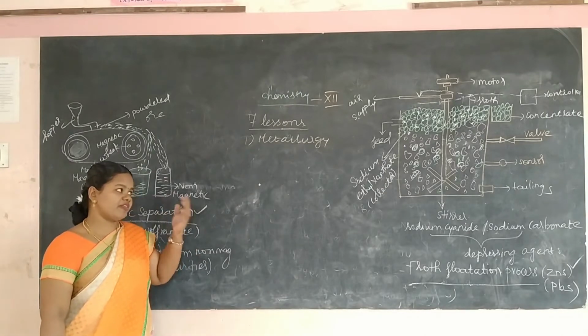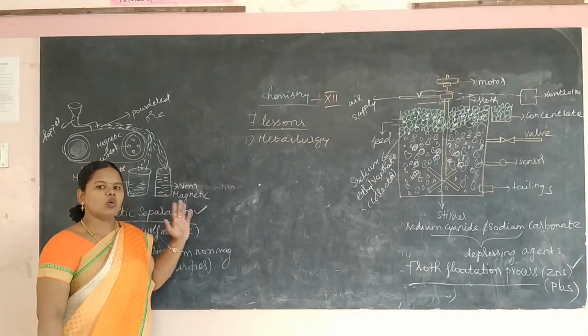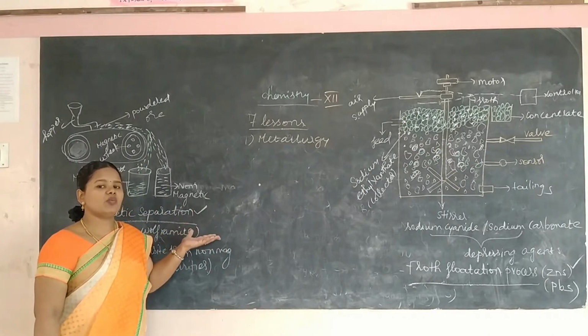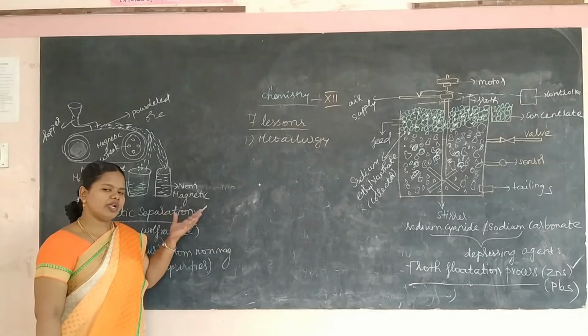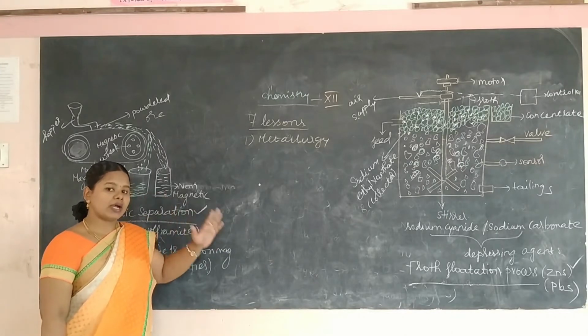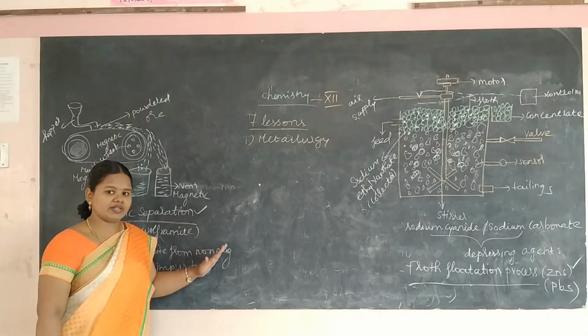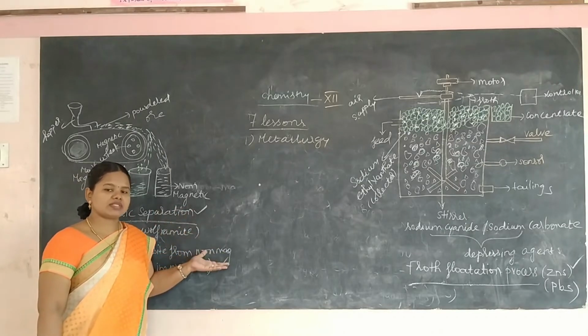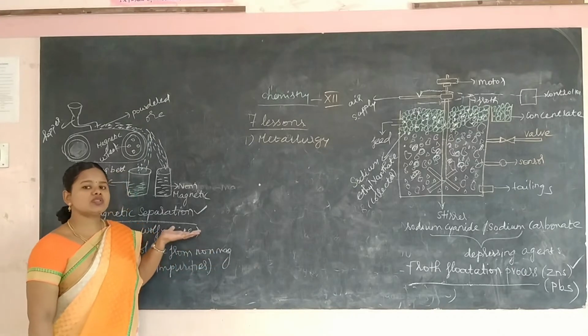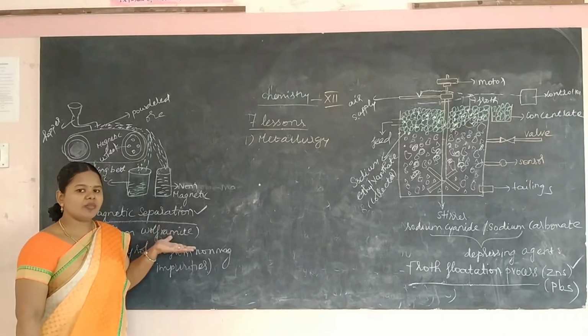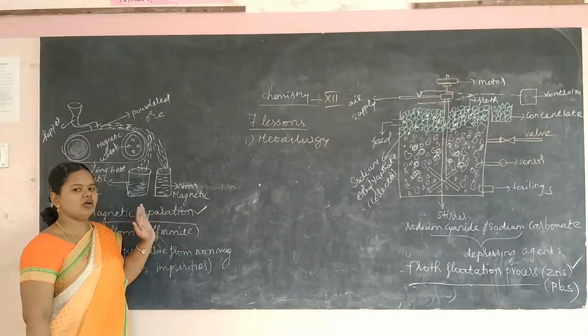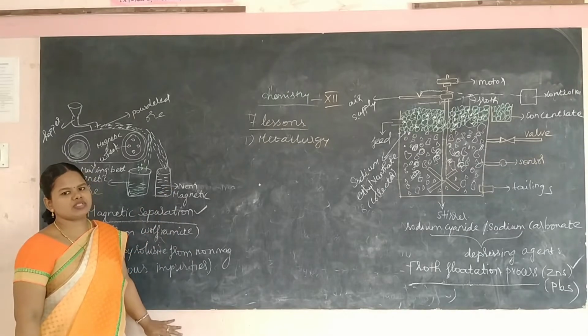And the third step, refining or purification of the metal. The thermodynamic principles connected to metallurgy, the electrochemical principles connected to metallurgy, all the electrochemical processes, electrode reactions, and uses of elements like aluminium, iron, copper, zinc, etc. So these are the learning objectives of this lesson.